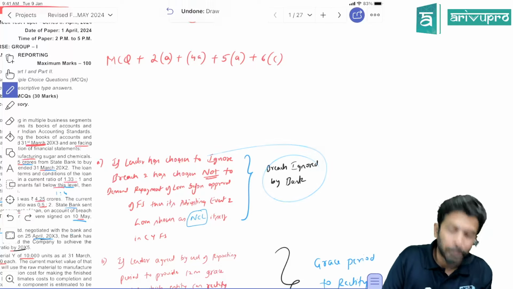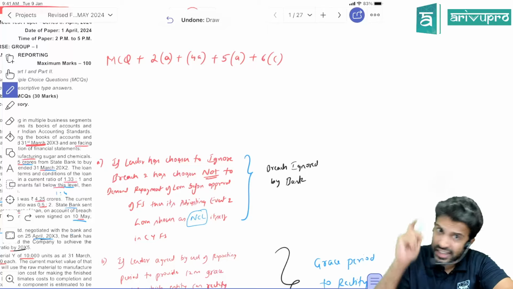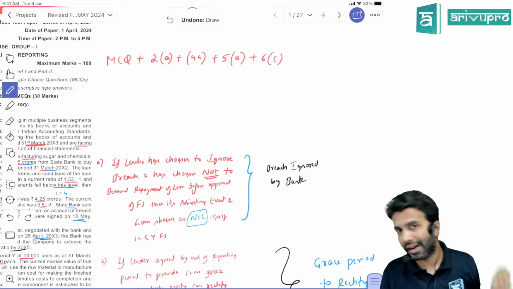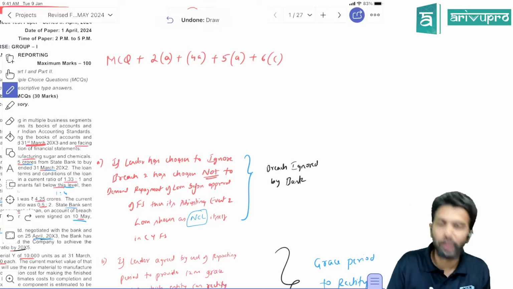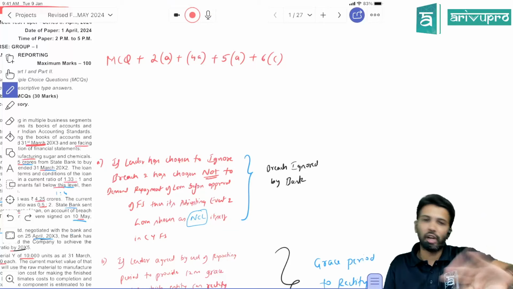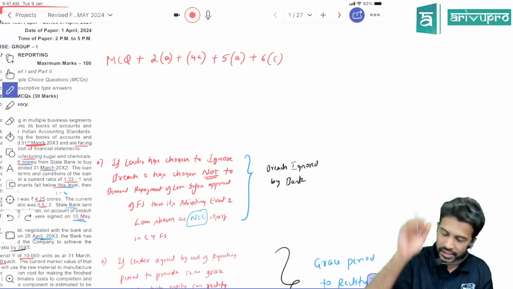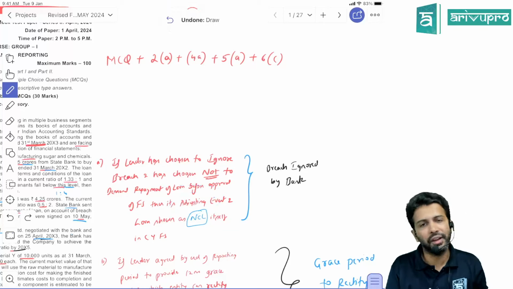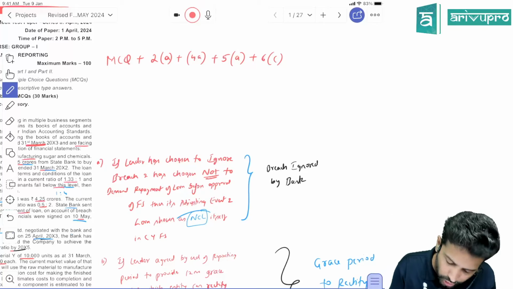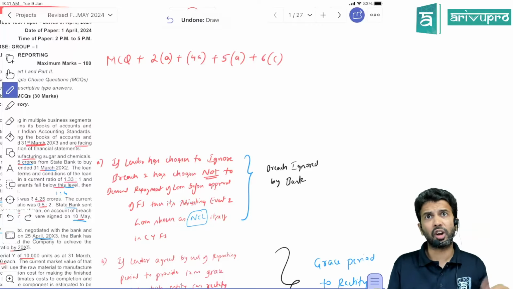The bank is ignoring the breach. That's a case study we had done in the class. If the lender, that is the bank, has chosen not to demand the repayment before the approval of the financial statements, meaning they are ignoring the breach and saying I will not demand the repayment, then we say this is an adjusting event. Then this loan you still show in the current year as a non-current liability only.